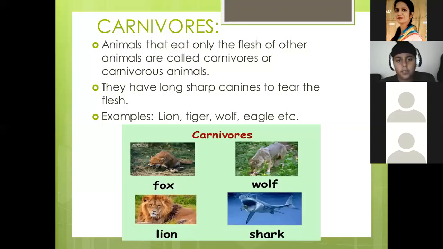Okay, clear? Now, what type of teeth they have? They have long, sharp canines to tear the flesh. Do you know where your canines are? These pointed teeth in your upper and lower jaw. They are canines. As they eat the flesh, their teeth are adapted in such a way that they can tear the flesh. Examples of carnivores are lion, tiger, wolf, eagle, etc. Okay.